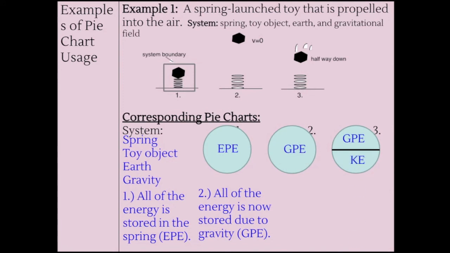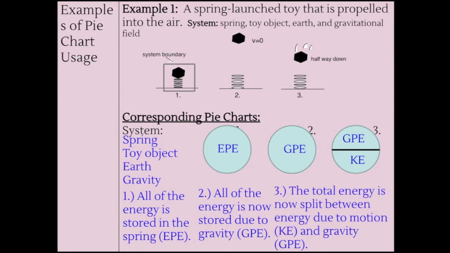And again, GPE is the energy that comes from height. Our object has half as much height. And KE is the energy that comes from motion, and our object is moving. And again, the reason why we use the pie charts is because our total energy remains the same.